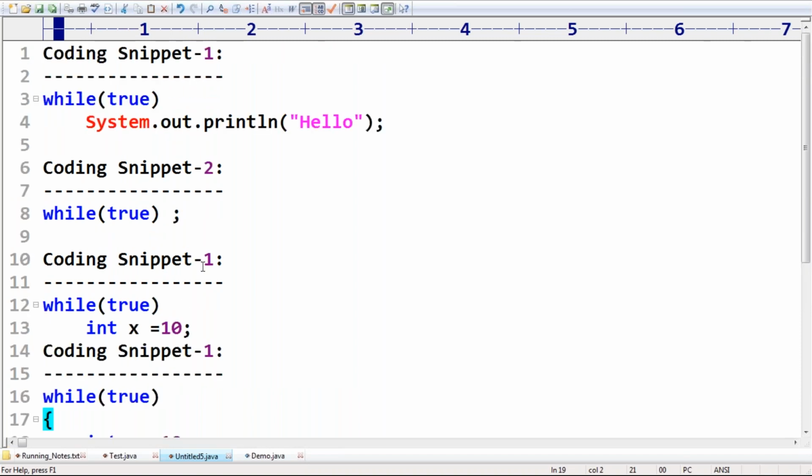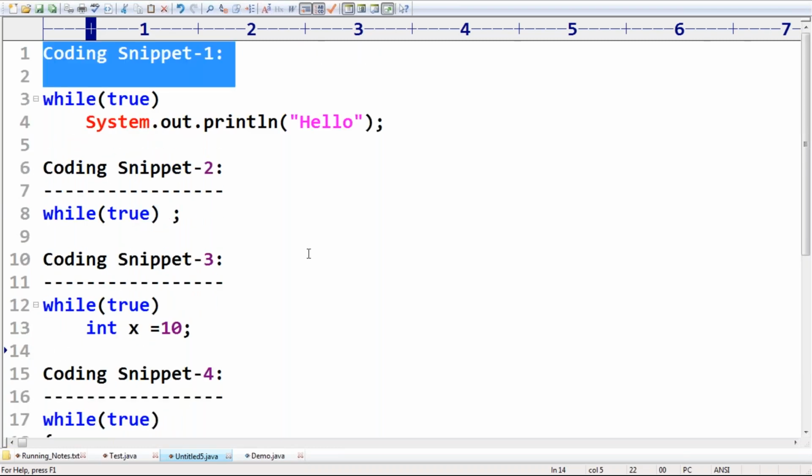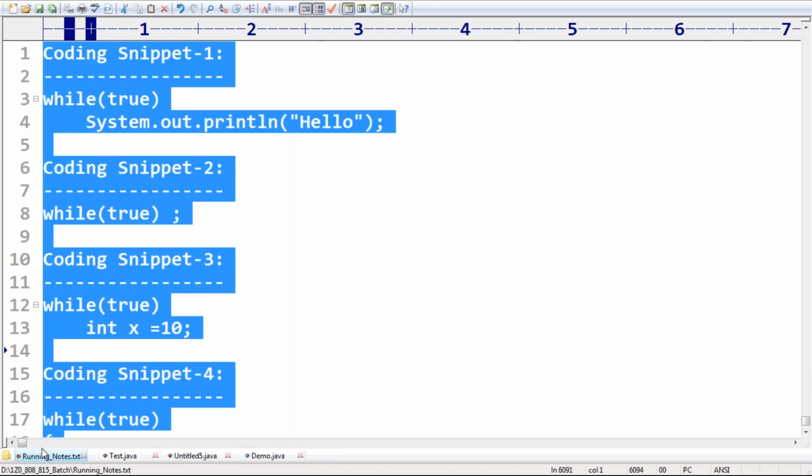Now among these coding snippets, can you please confirm in which cases we will get a compile time error? Have you remembered? Is any explanation required? The same point I covered already, in the case of if else, just because of local variables. Listen carefully, sir.